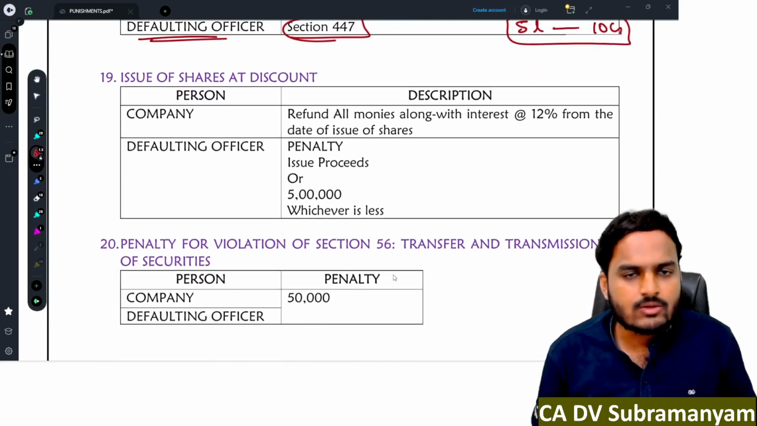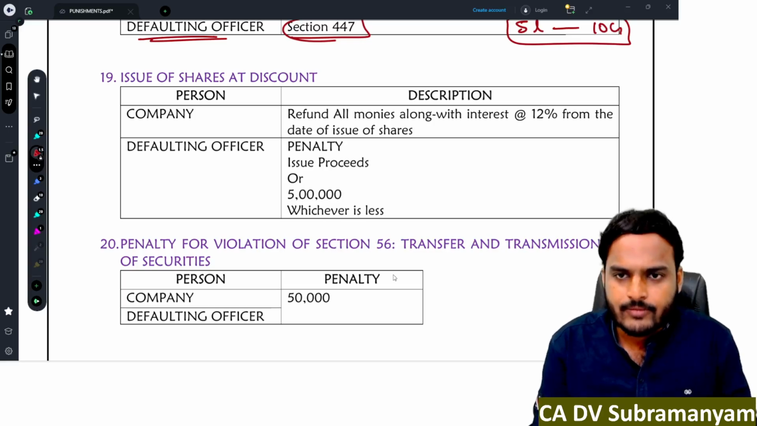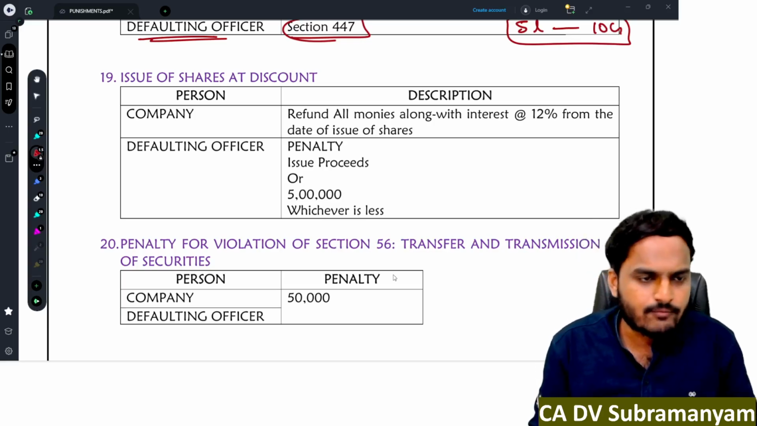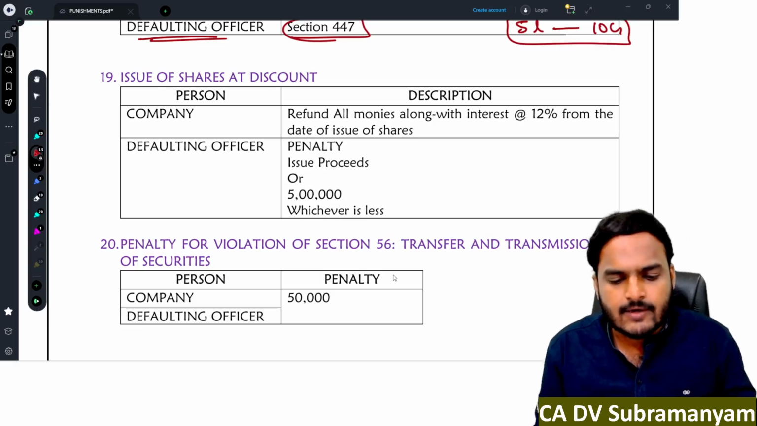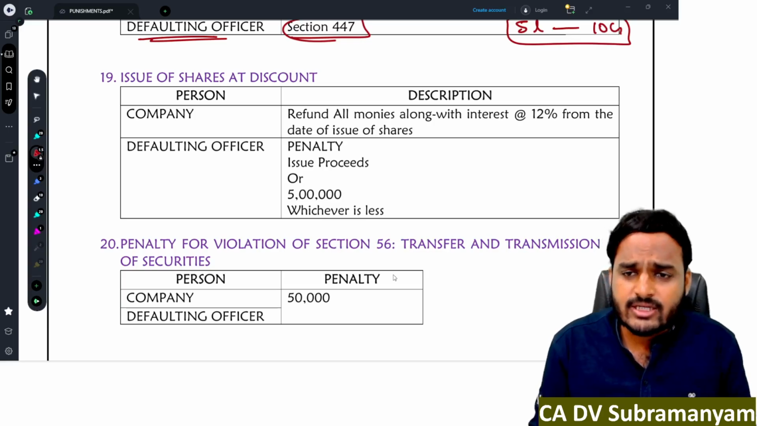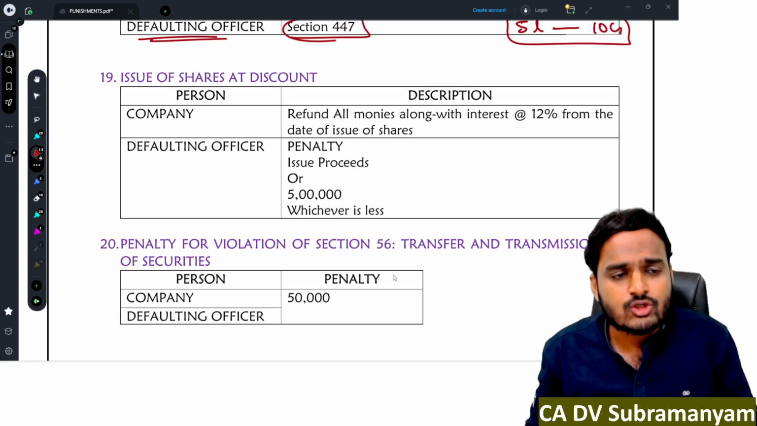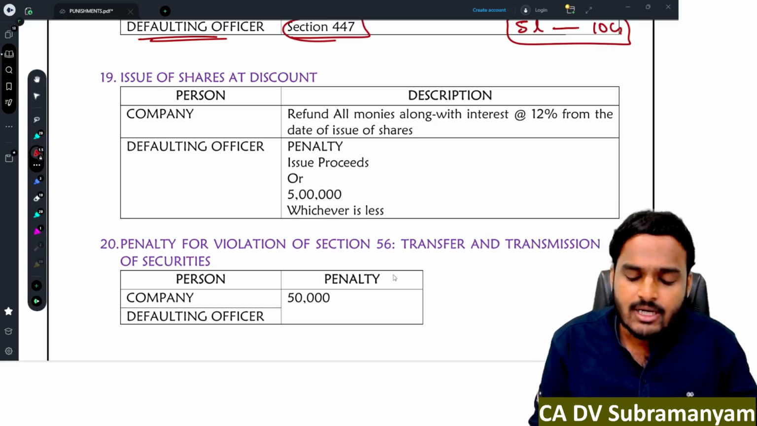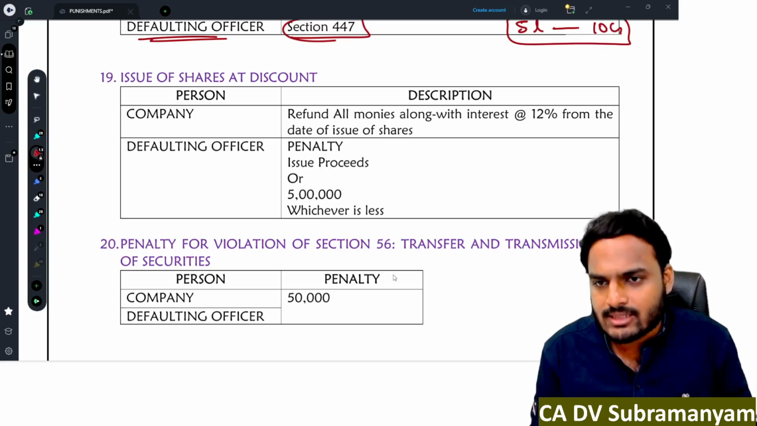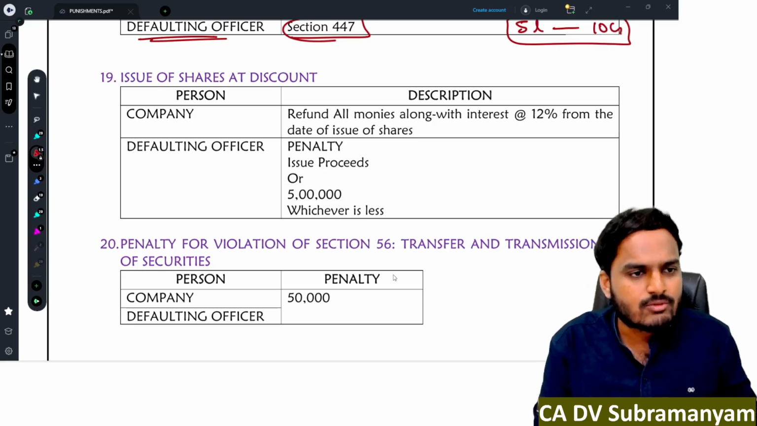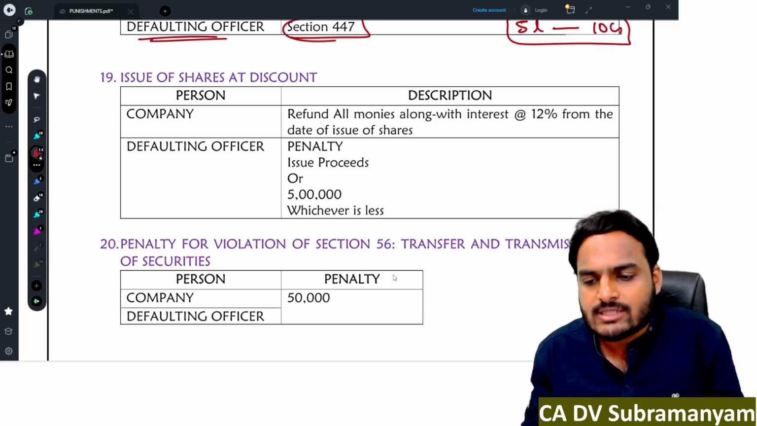Issue of shares at discount. A company is prohibited from issuing shares at a discount. Of course, we had two exceptions. One is sweat equity shares, and the other one is statutory resolution plan. According to the resolution plan or debt restructuring scheme, a company is permitted to issue shares at discount. Apart from these two situations, a company is prohibited from issuing shares at discount.